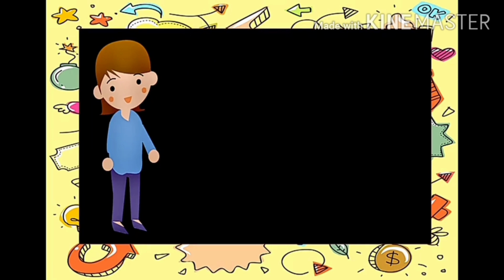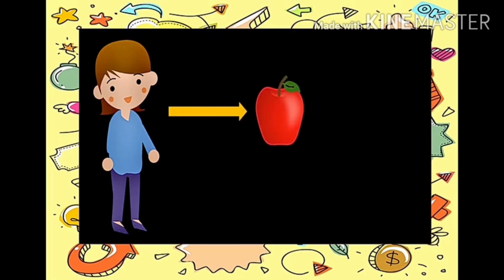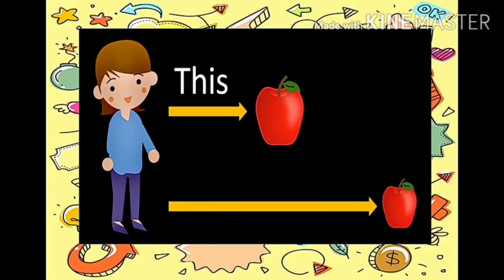Now let's see few examples. This is a girl named as Tina. This apple is near to the girl. Yes, so we'll use this. And the second apple, you can see this apple is far away from the girl. So we are going to use that.